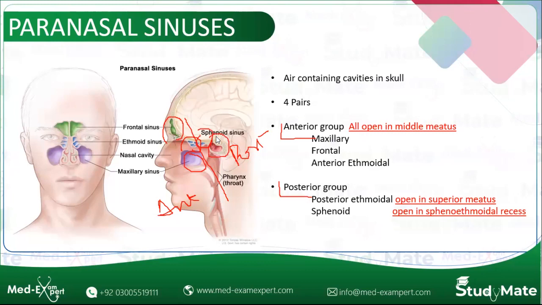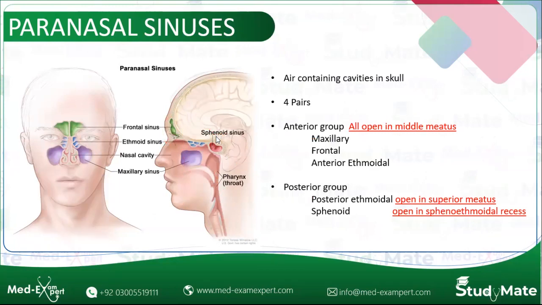The common thing about the anterior group is that all of them open into the middle meatus. In the next slide we will be looking in detail at what we mean by the middle meatus. Okay, in the posterior group, posterior ethmoid opens into the superior meatus, whereas the sphenoid opens into the sphenoethmoidal recess.